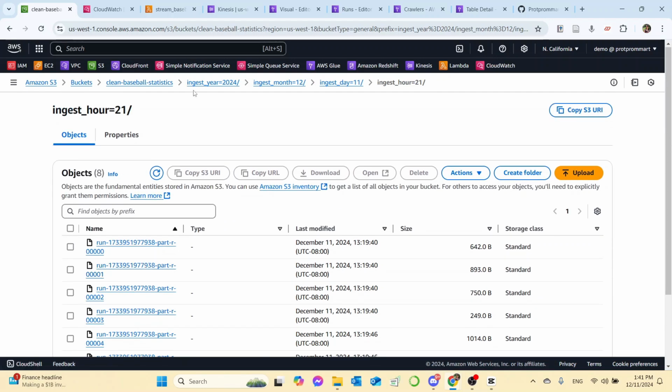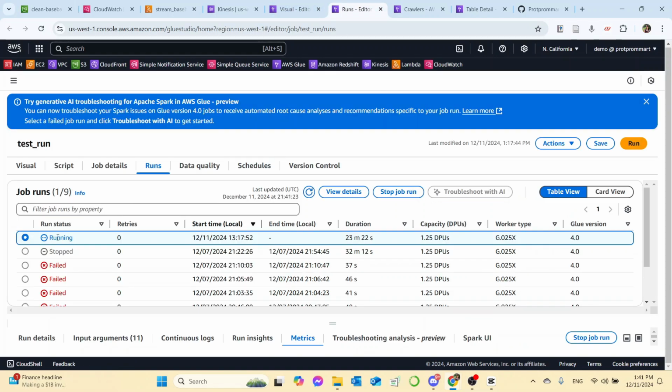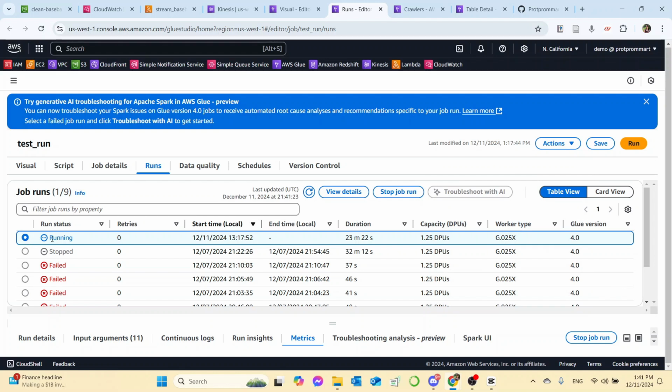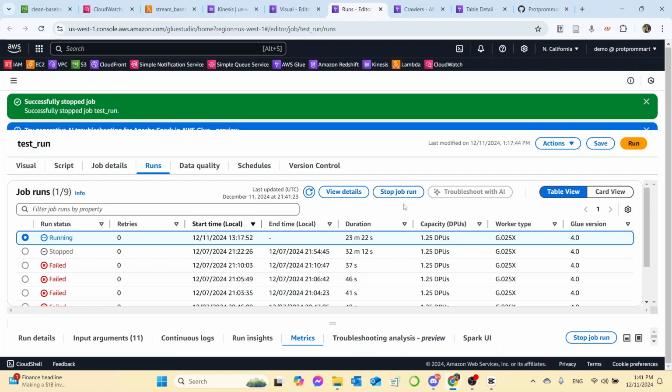So what we want to do is manually stop this streaming ETL process. So we click on the job, then we click stop job run. Okay, it says successfully stopped job.